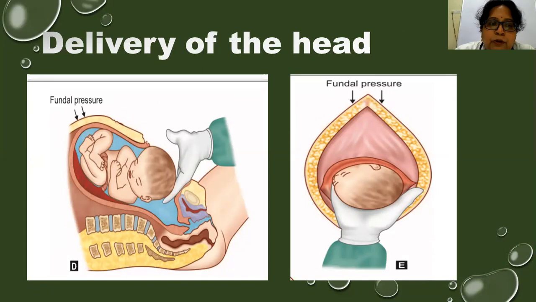Slowly we ask our assistant to give fundal pressure, and slowly the baby's head is delivered. Your right hand fingers are insinuated in between the head of the baby and the symphysis pubis, making the head flexed, and then gradually the assistant will put fundal pressure. Gradually the baby's head is delivered.